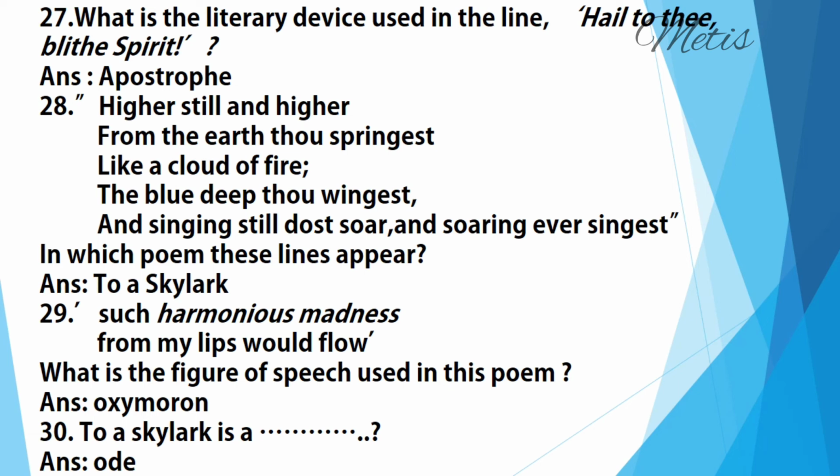Such harmonious madness from my lips would flow. What is the figure of speech used in this line? Answer: oxymoron. Harmonious madness, contrasting things. And the poet is finding out that it's because of having this hate, pride and fear that human beings are able to enjoy joy. Pain is needed to feel real joy.